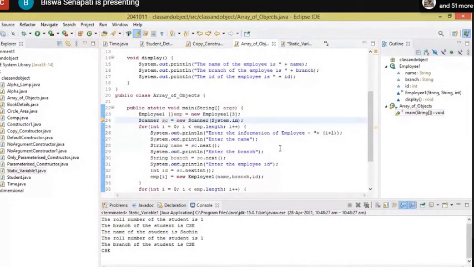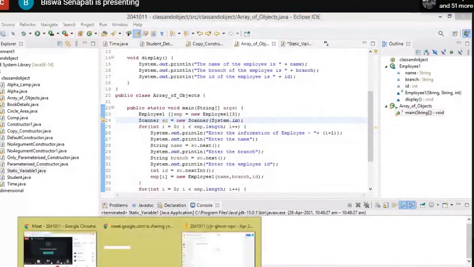The values of the elements of this array will be stored in the heap area, and emp is a reference array variable which will be stored in stack memory. Okay. So emp is going to be stored in the stack area, and 3 objects are created in the heap area. Are you saying like this? Yes, sir.